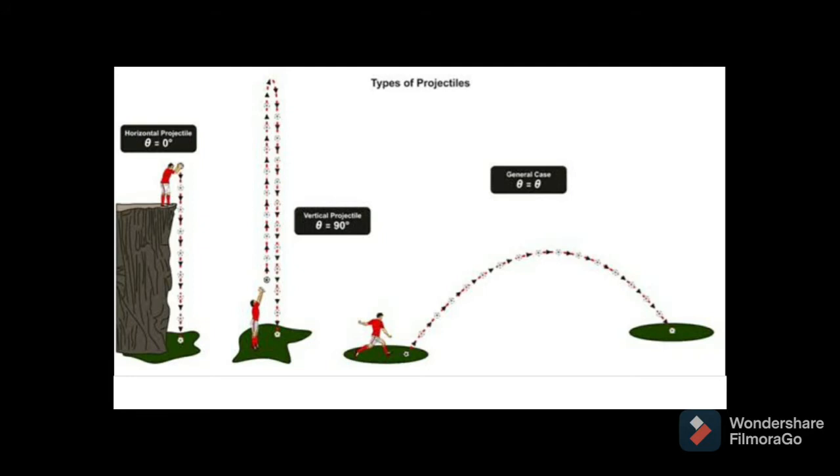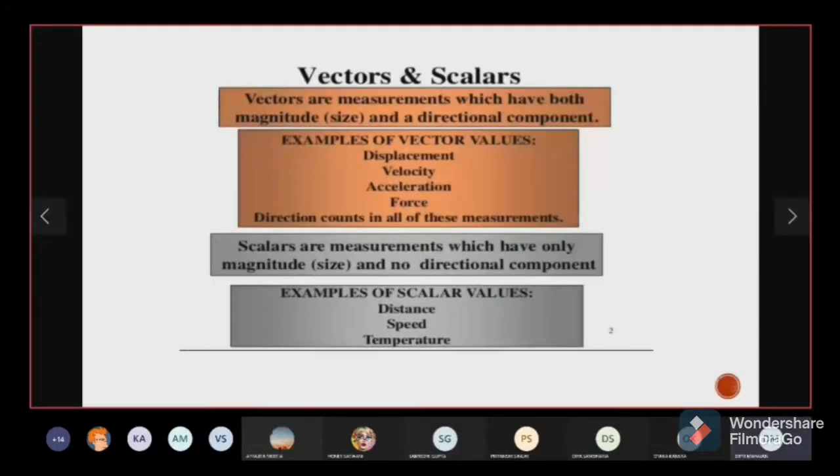So I'll start sharing my presentation. We already are aware of what vectors are. These are measurements which have both magnitude and a direction component. So we have already studied some of the vector quantities like displacement, velocity, acceleration. So in all these measurements, unless we specify the direction, their description is not complete.